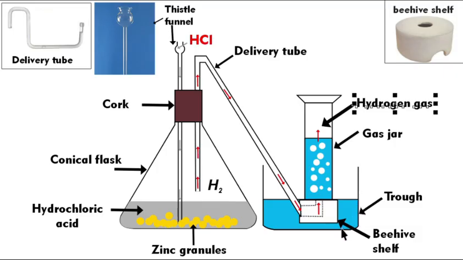Right? And what are the equipment we use? The conical flask. This is cork, where you insert the thistle funnel and delivery tube. Thistle funnel, delivery tube. So delivery tube is inserted through beehive shelf. This is the real picture of a beehive shelf, and it is collected in gas jar. So you see this gas jar is kept inverted or downwards, not upwards.